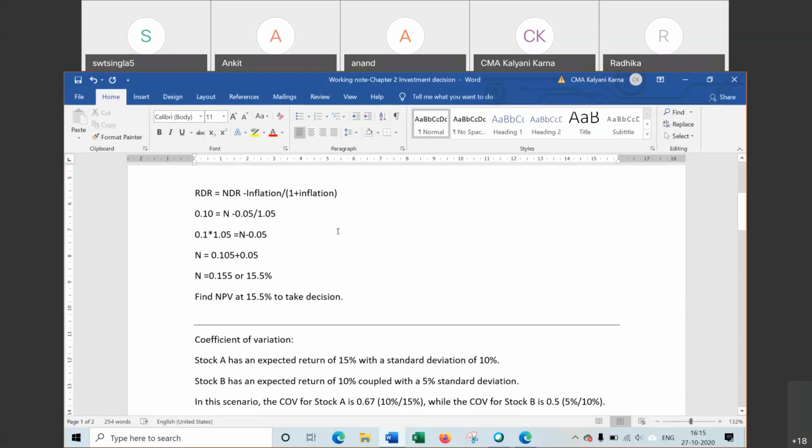Any doubt in this calculation? Real discount rate is cost of capital. Nominal is the nominal discount rate we have to find, and at this discount rate NPV will be computed. Inflation is 5%. So we have solved, and nominal is 15.5%.